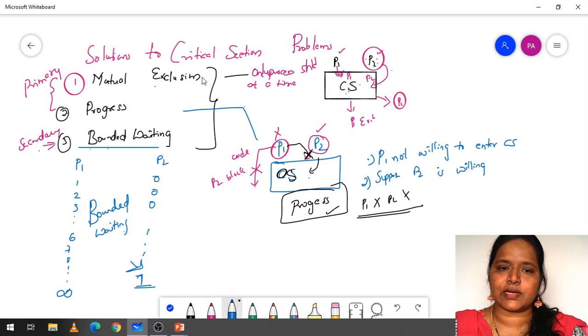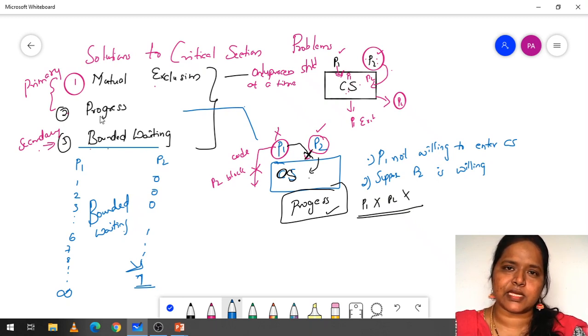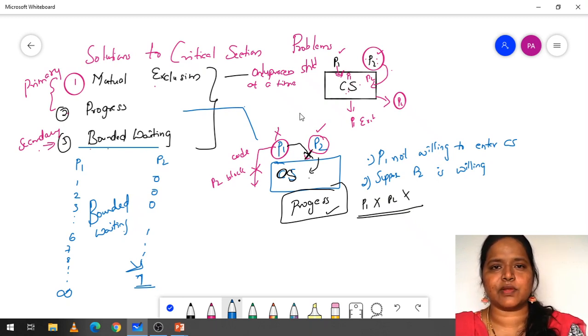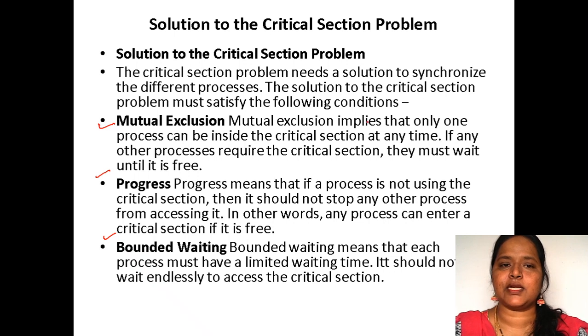If mutual exclusion is not happening, we are not going to have process synchronization. If progress is not happening, no process synchronization will be there, and if bounded waiting is not happening, no process synchronization will be there. So these are the different critical section problems.